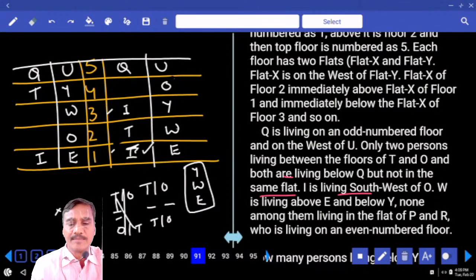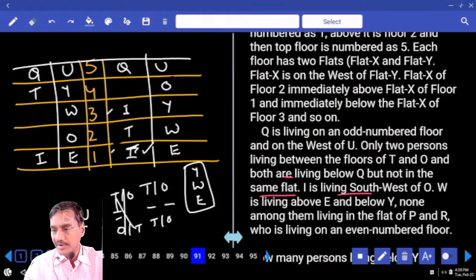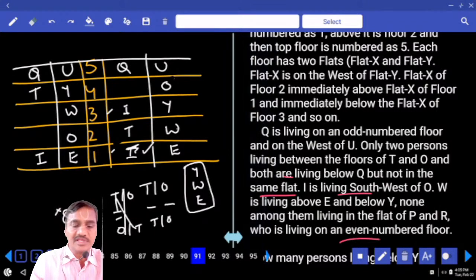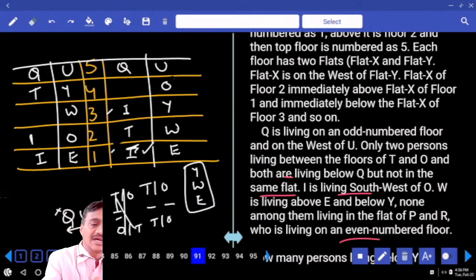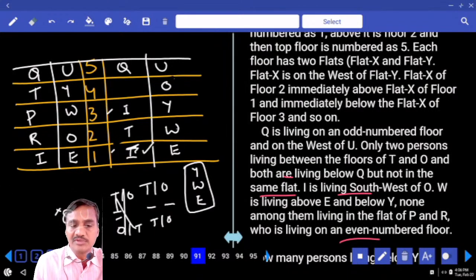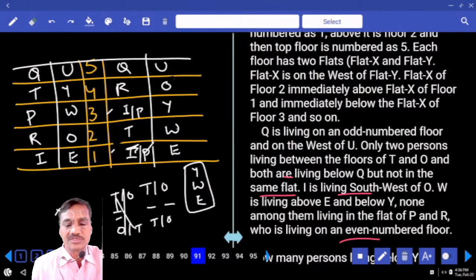Y, W and E. Then none of them is living in the flat of P and R. R is living on an even number floor. Now in this case, R is living on an even number floor, P is here. Now R is living on an even number floor, then where should R be? R must be at this place. I and P, or I, R, P, there are 2 different possibilities in this case. Done? And so altogether we have 3 different possibilities.